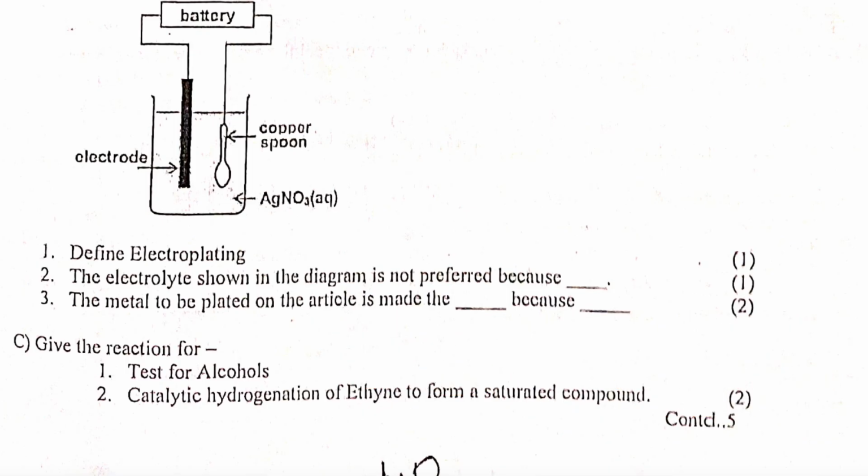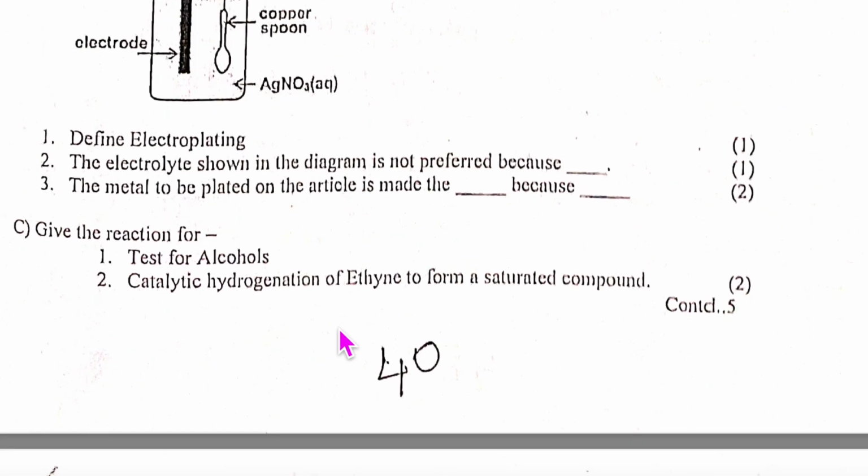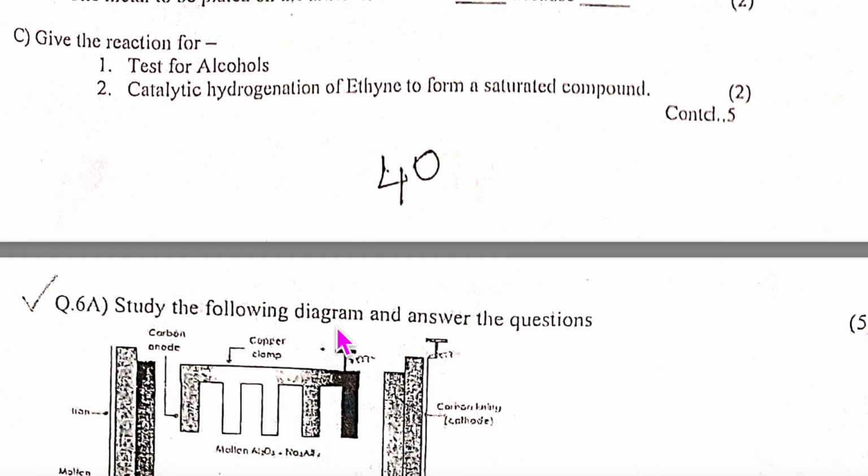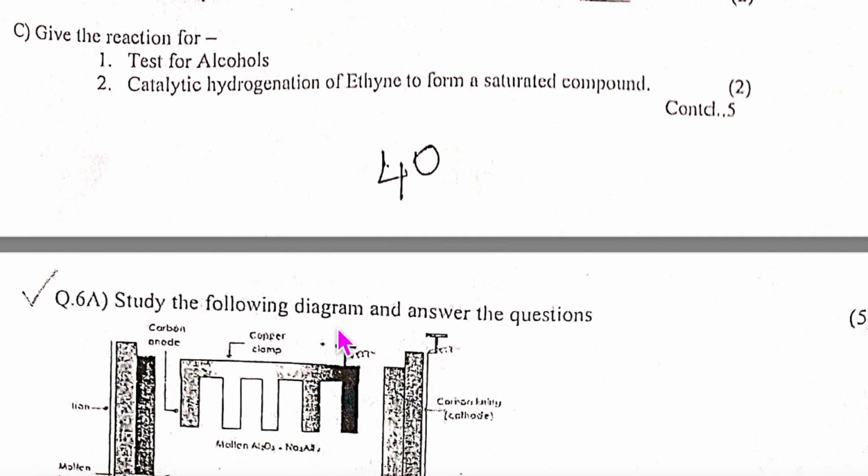All right. We come to the test for alcohol. Esterification reaction, which is reversible. You can even add sodium metal, sodium and alcohol. I would actually prefer the alcohol, let us say CH3OH.